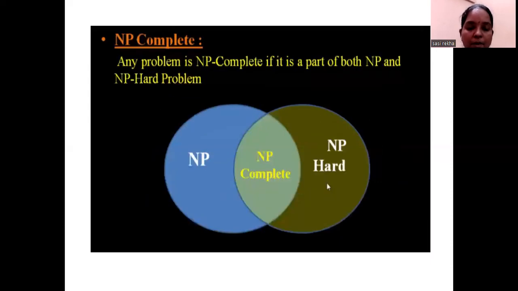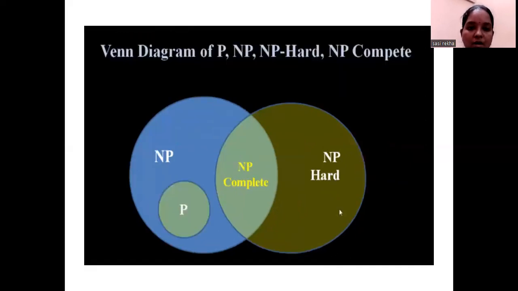Moving on to NP complete. Any problem that is NP complete should be a part of both NP as well as NP hard. So this is an intersection. NP complete is the intersection between NP and NP hard problems. We'll see the overall Venn diagram of P, NP, NP hard and NP complete. So this is the overall. P is always a subset of NP problems, and NP complete is an intersection between NP and NP hard problems. Okay, that is all about the computability of algorithms. Thank you.